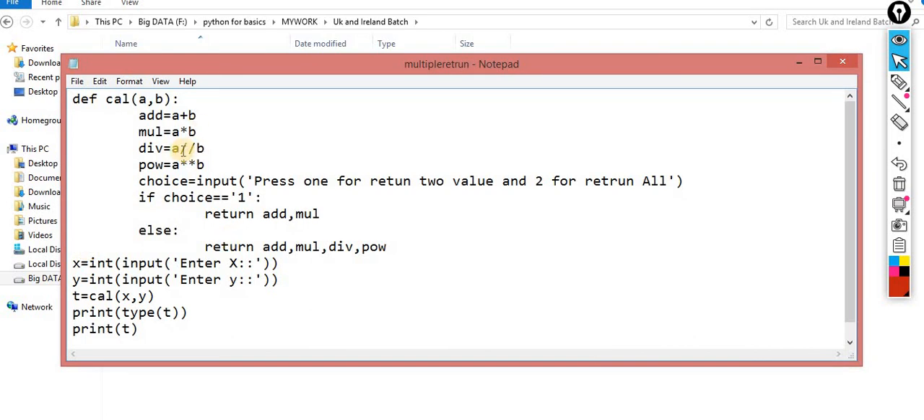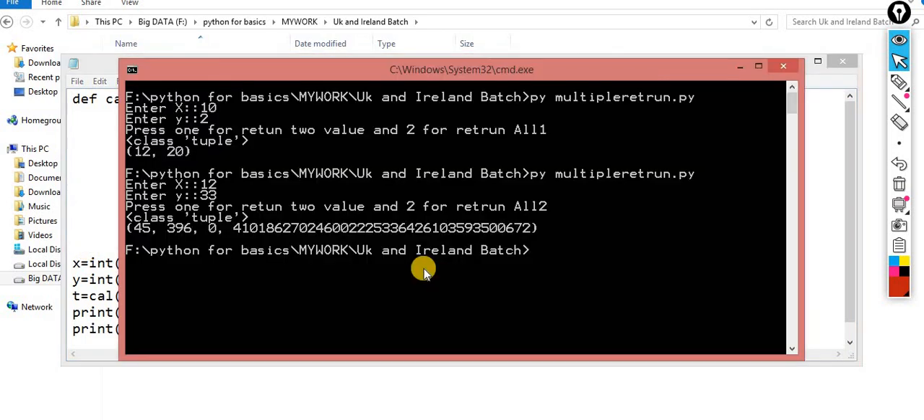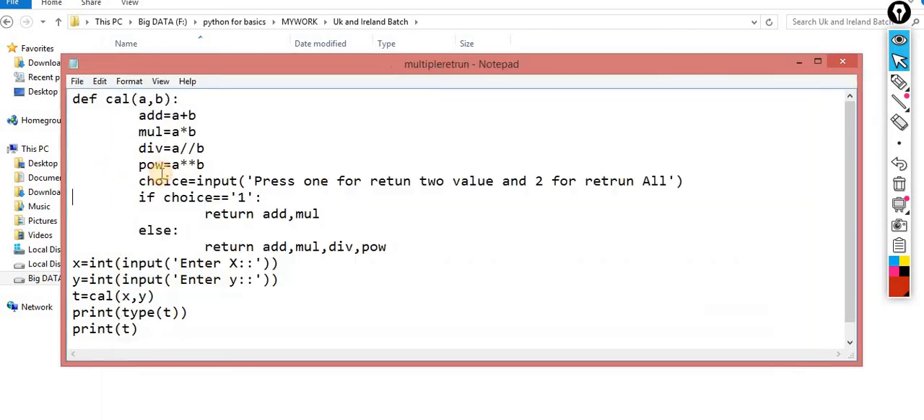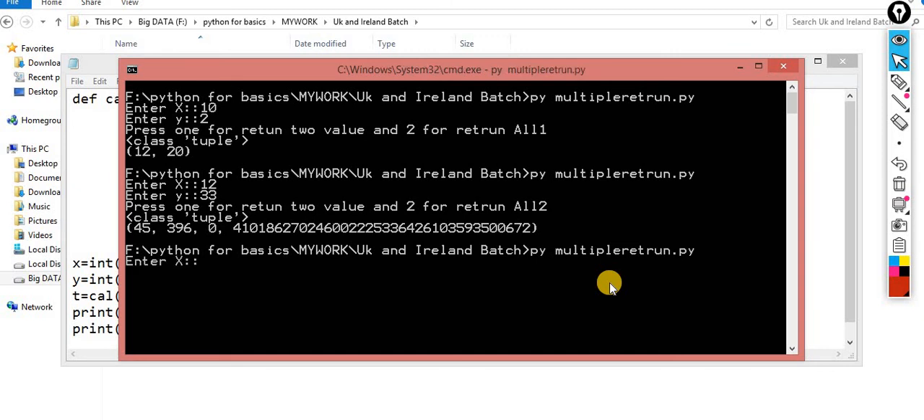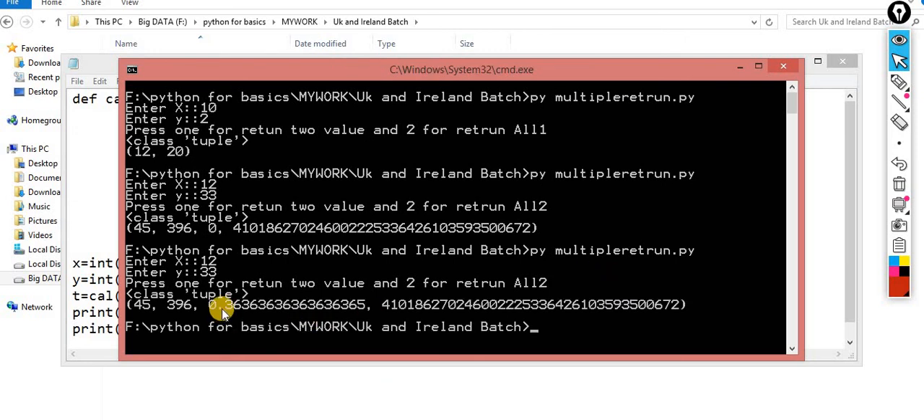So why is it returning 0 over here? Because the result is 0 point something, and I used this double. If I use this single, then it will return the value in the points. So for example, the same values 12 and 33. Now 2. Now you can check. It's returning the value as a float value. So this is the way.